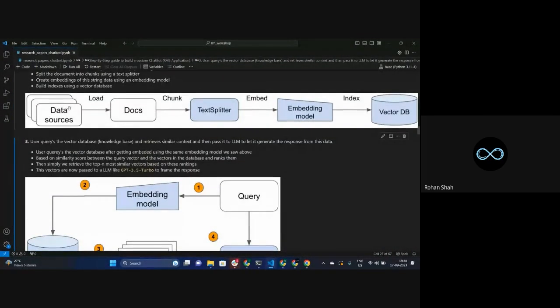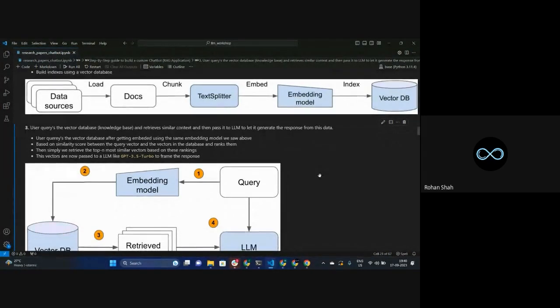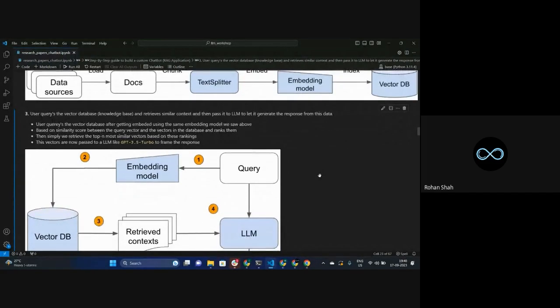So anyone over here who has not understood what's really happening till this particular step, what we have done so far: we got the data sources. From that, we got the original documents from which we have to pass the data to this vector database. From these documents, we are creating different chunks. From these chunks, because it's text data, we are converting it to numerical data with some kind of method. Now those numerical vectors are stored in the vector database. Right? That step is done. Now what is the next step?